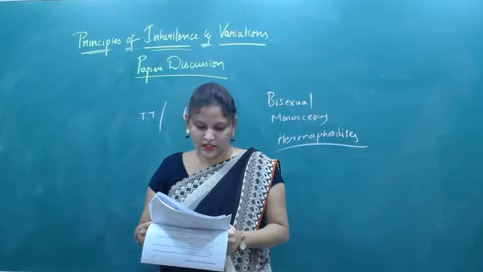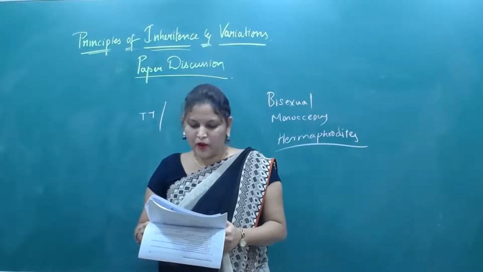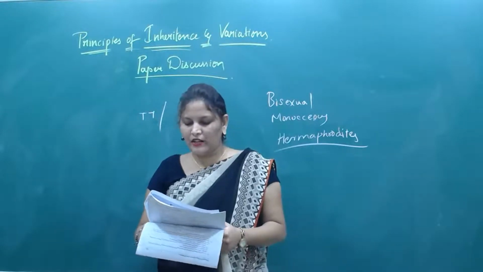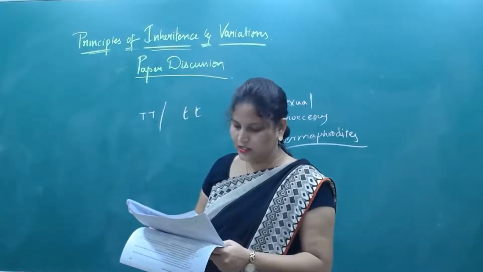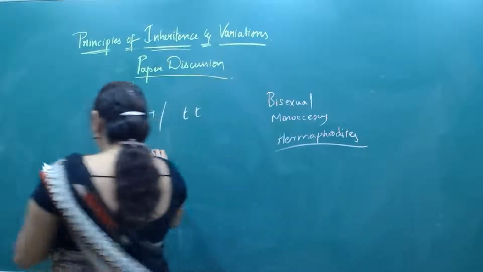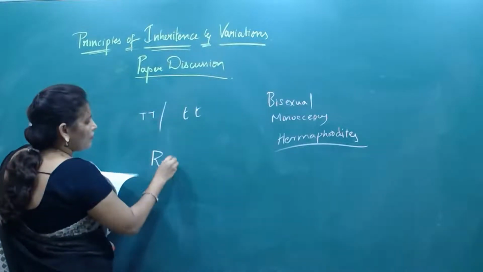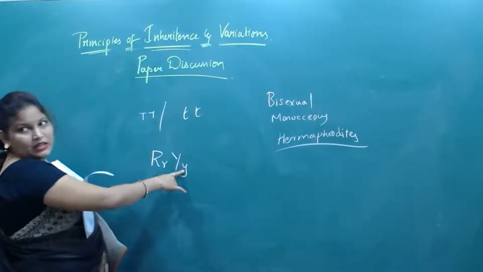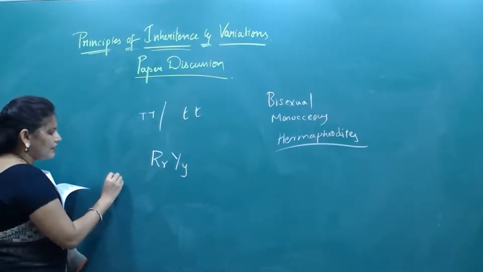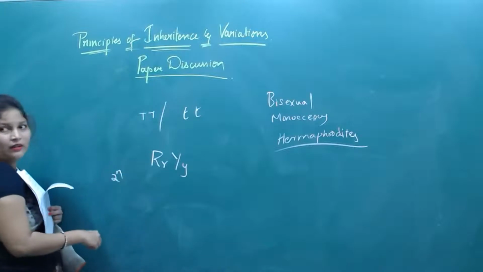Next one, 16th question. What type of gametes will be formed by the genotype capital R, small r, capital Y, small y? This we have seen. Here two different genes are there, so how do we identify the number of gametes? 2 to the power n.